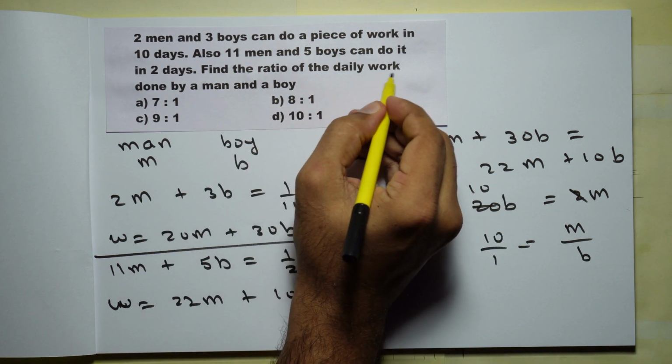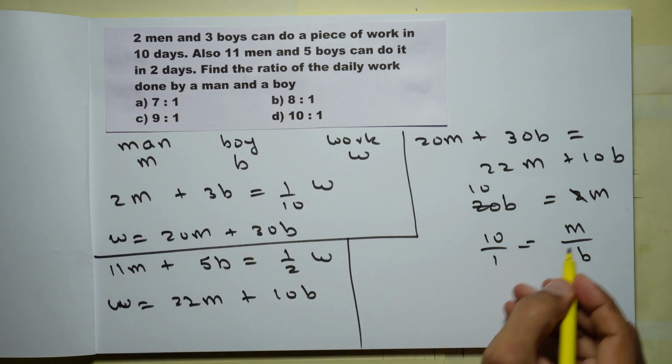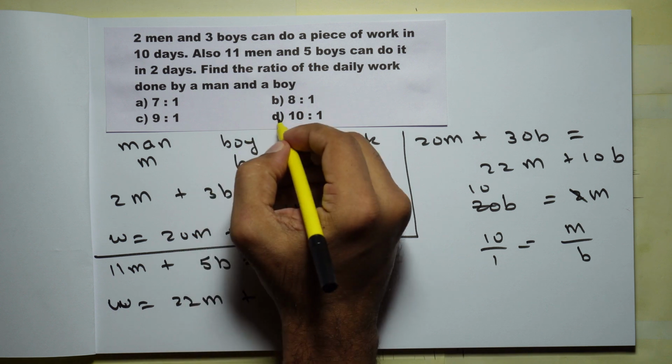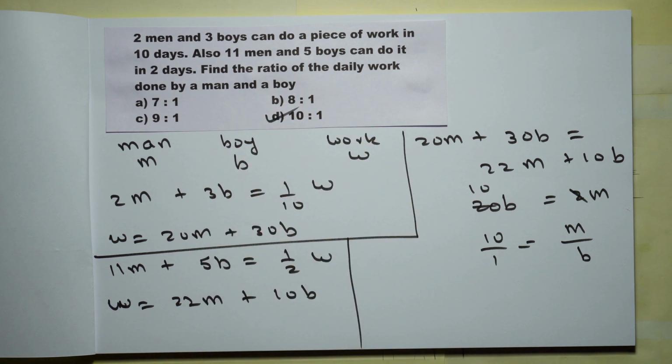So find the ratio of the daily work done by a man and a boy. M is to B, that is in the ratio 10 is to 1. Hence option D, 10 is to 1.